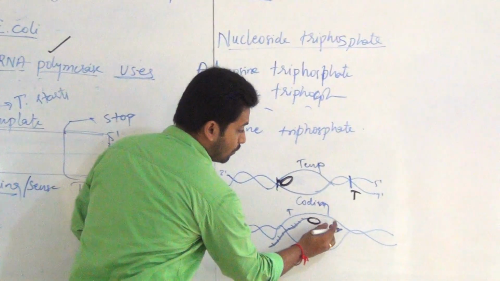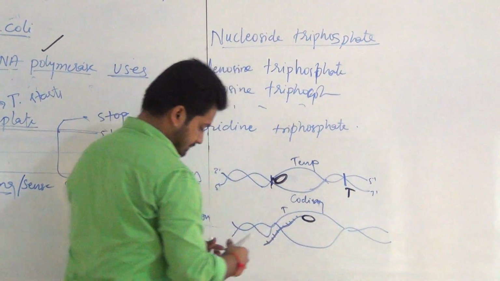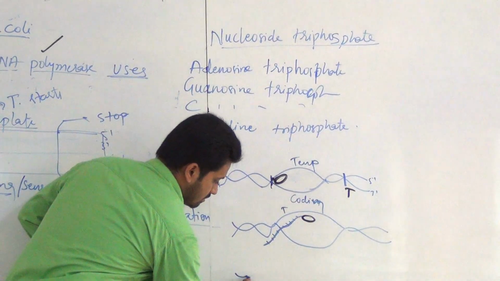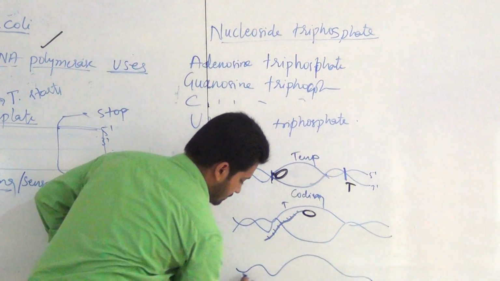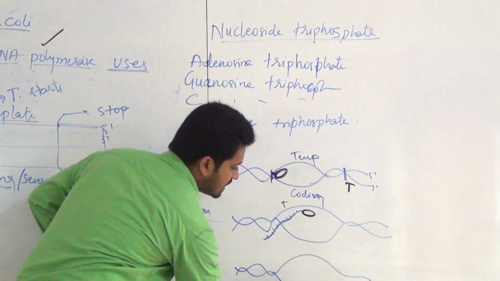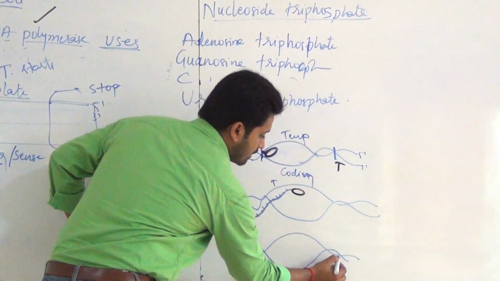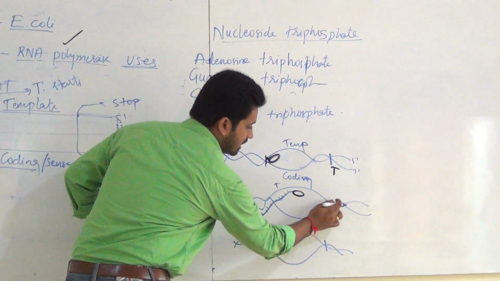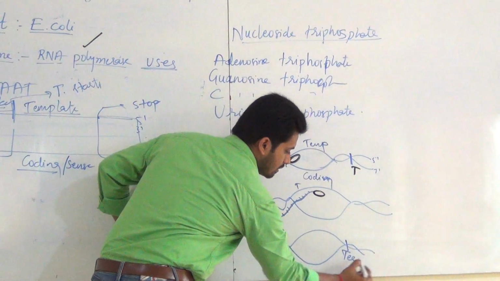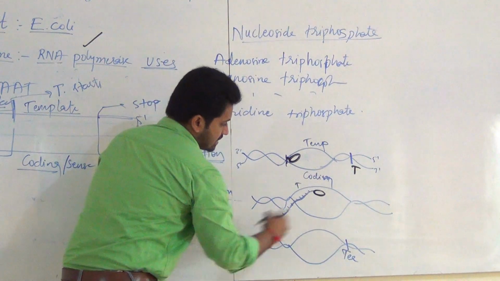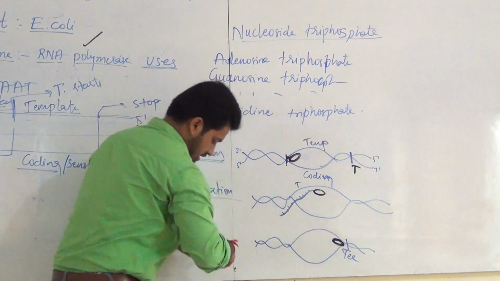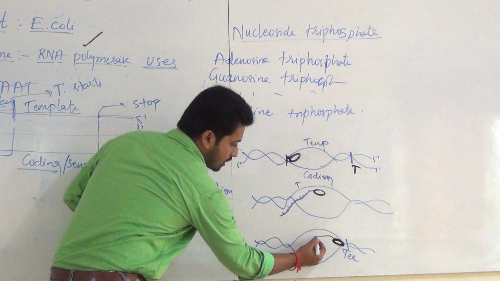Now when it reaches this area, what happens here? For example, in the terminator site, this enzyme has reached the terminator part. What is synthesized?